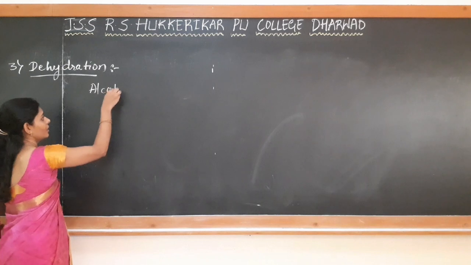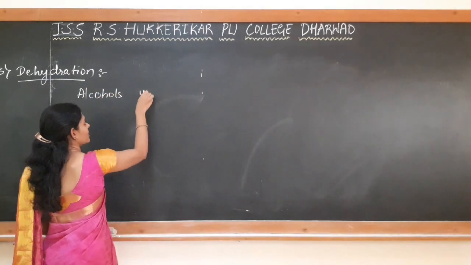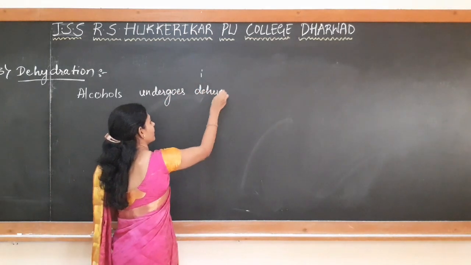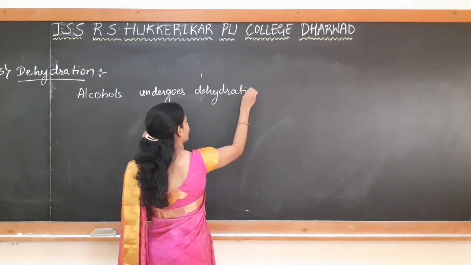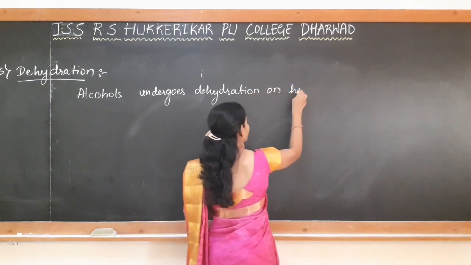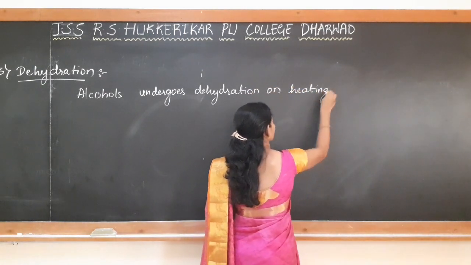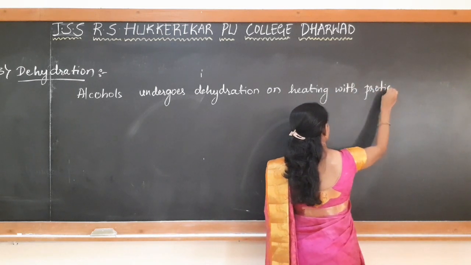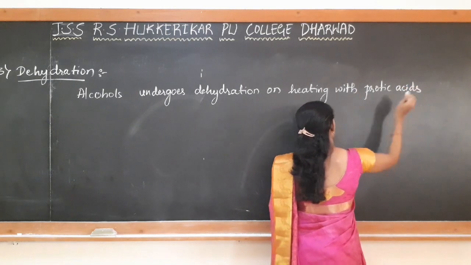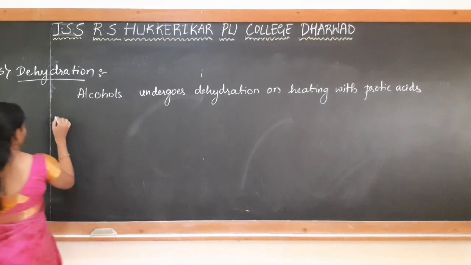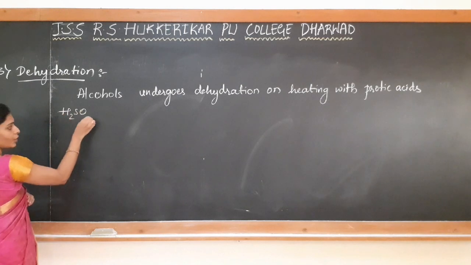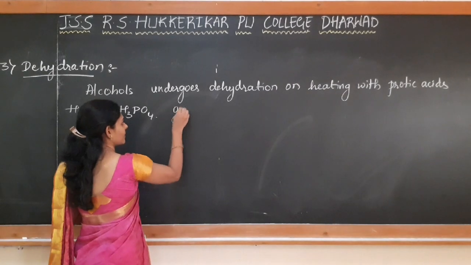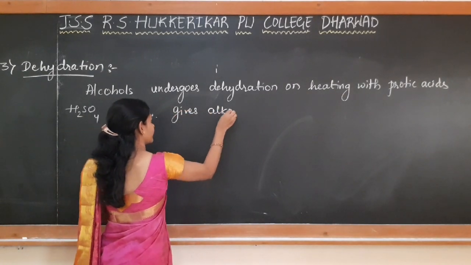See here, alcohol undergoes dehydration on heating with protic acids like concentrated H2SO4 or phosphoric acid, and gives alkenes.